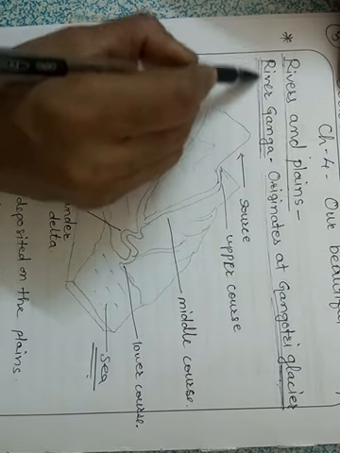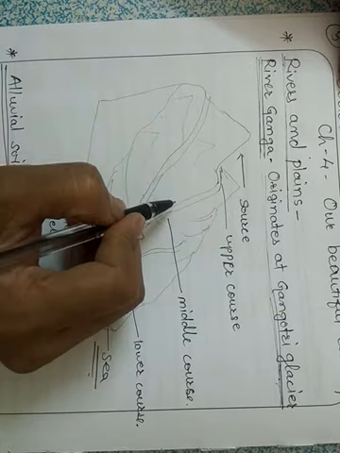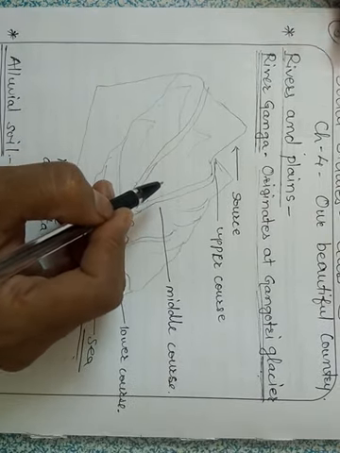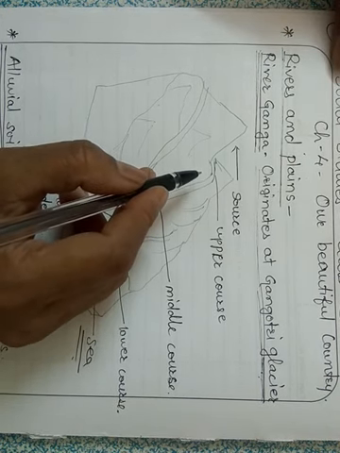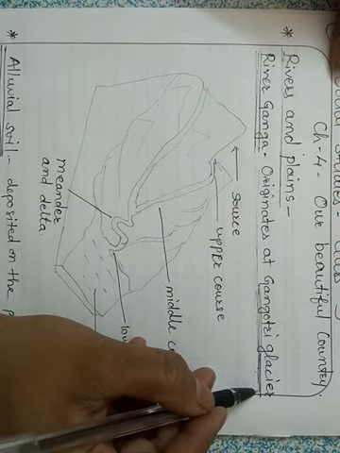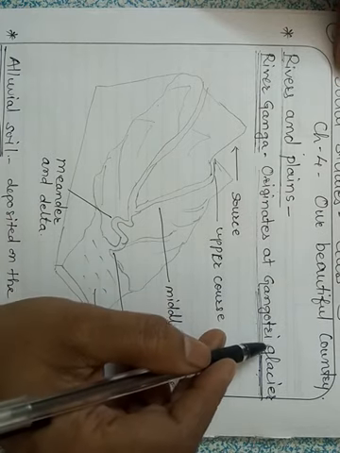Perennial means this river has water throughout the year. In the rainy season it gets water from rainfall, and in the summer season it gets water from the melting of the Gangotri glacier.